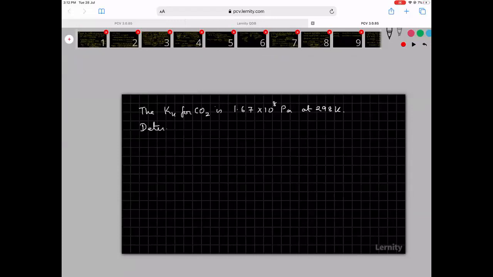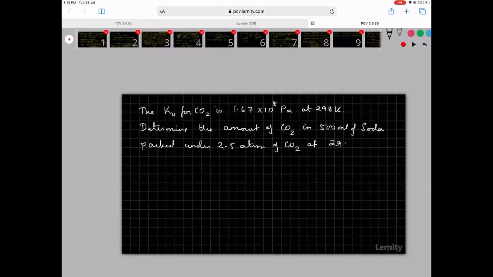Determine the amount of CO2 in 500 ml of soda packed under 2.5 atmosphere of CO2 at 298 Kelvin.